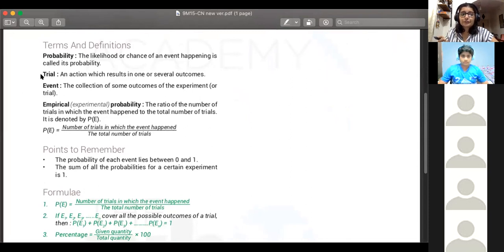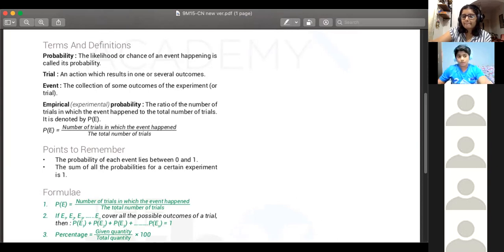All right, next, trial. So if you come across a word called trial, what does it mean? So trial is an action which results in one or several outcomes. So abhi maine example liya na, like we're tossing a coin, या फिर heads आ सकता है या फिर tails आ सकता है. So in that particular scenario, what is a trial? Like, how do you identify what is the trial over there?